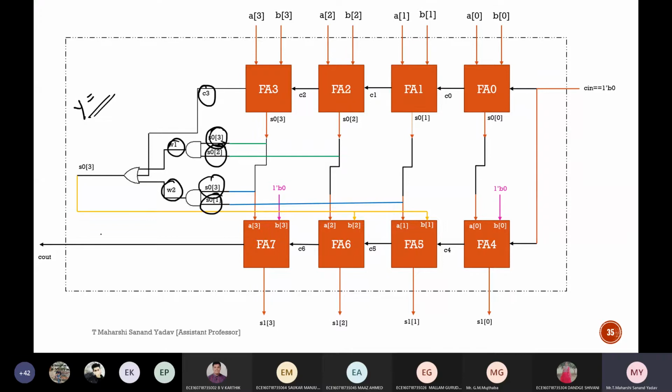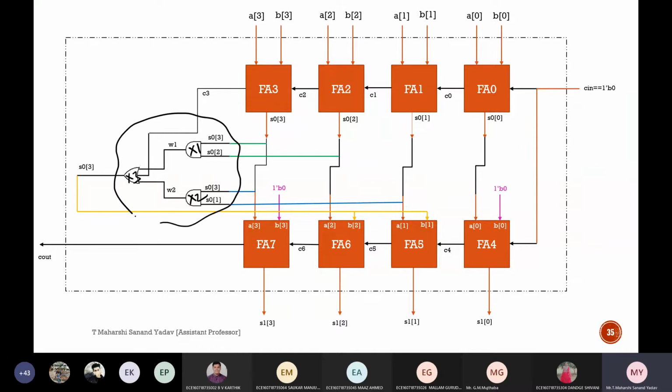Directly you can write it by using an assign statement, or else if you want, you can write it by using a concept called gate level modeling also. Like you can give a name for this as X1, for this as X2, for this as X3. This is a separate part, which is a combinational circuit, which is used to add 0, 1, 1, 0, which is nothing but 6.